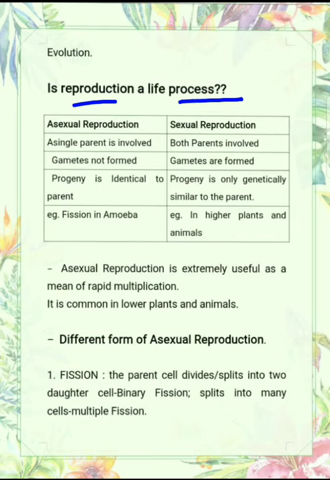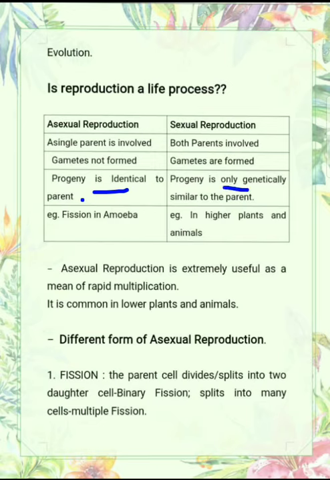Okay, now reproduction is further of two types, asexual reproduction and sexual reproduction. What is the difference between the two? In asexual reproduction a single parent is involved, but in sexual reproduction both parents are involved. Both parents include male and female parents. In asexual reproduction gametes are not formed, only the parent cell divides into two cells, but in sexual reproduction gametes are formed. In asexual reproduction, progeny is identical to the parent, means the offsprings which are produced are identical to their parent. There is no difference.